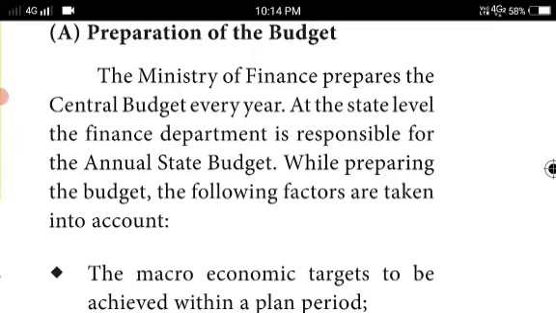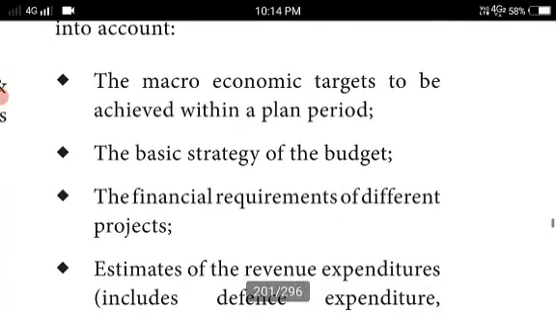The Ministry of Finance prepares the central budget every year. Okay, only the Ministry of Finance prepares the budget every year. At the state level, the finance department is responsible for the annual state budget. While preparing the budget, the following factors are taken into account. What are the points given here? The macroeconomic targets to be achieved within a planned period. Whatever macroeconomic targets, meaning objectives, they determine should be achieved within the given period.